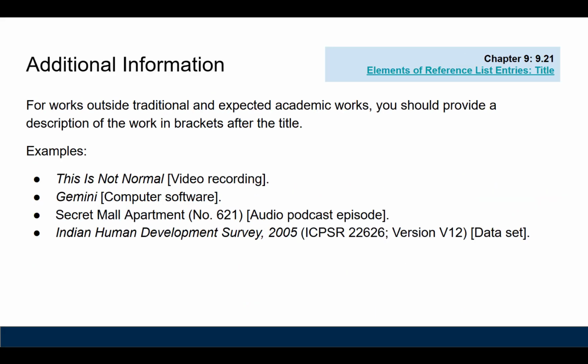Most scholars, when they look at reference lists, are expecting to see journal articles and books. When citing works outside of traditional and expected academic publishing, you should provide a description of the work in brackets after the title. Adding these descriptions to less common works gives context and helps to identify them. The examples on this slide include a YouTube video, generative AI, a podcast episode, and a data set. The added descriptions should be used for both part of whole and standalone titles.